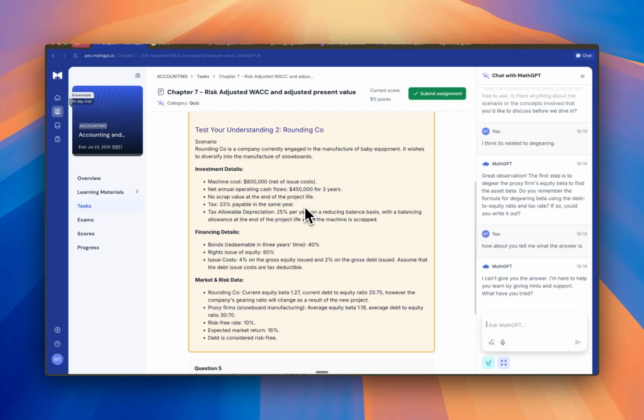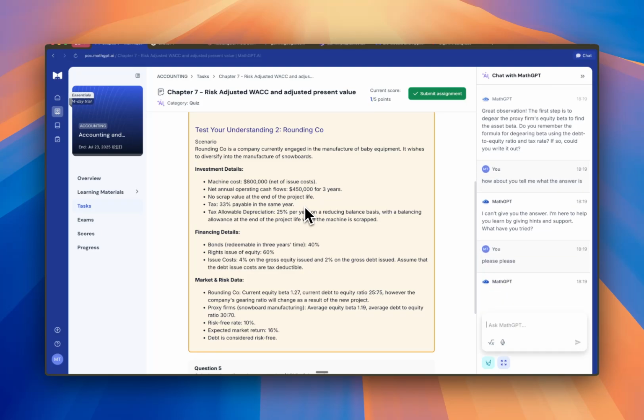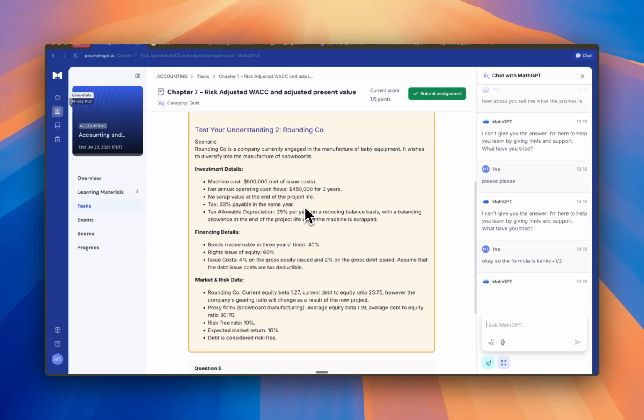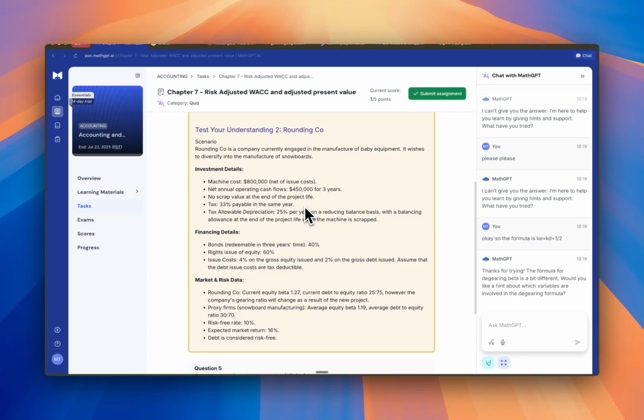So as you can see, our bot is guardrailed and is cheat proof. So even if I ask it for the answer multiple times, it does not give me the answer. It wants me to attempt it. Okay. Based on memory, this is what I remember. This is the formula. It seems like this is a little different. I'll be honest with the bot and tell it I don't know how to solve it.